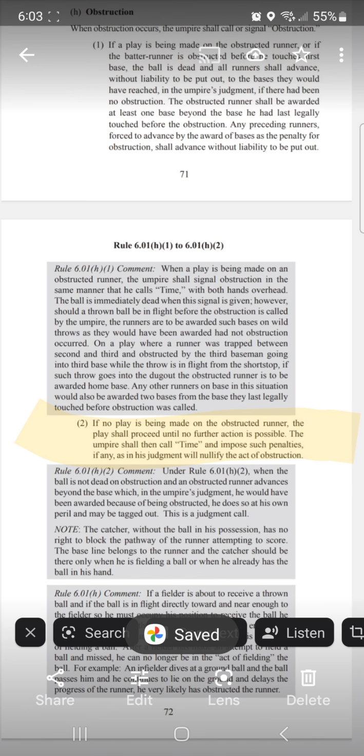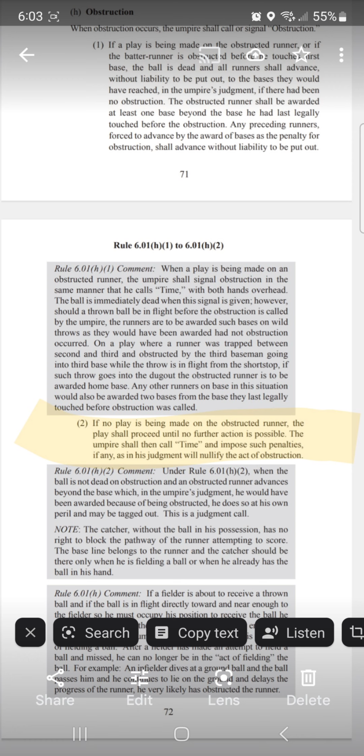Let's take a look. Like I mentioned, there's two types of obstruction. Type 1: a play is being made on the runner, so think like a rundown. Type 2 is what we're looking at here: there is no play being made on the runner. The ball's up the line, the ball's on the other side of the field, whatever it happens to be. If no play is being made on the obstructed runner, the play shall proceed until no further action is possible. Let the play happen. Don't call time right away. Point to it, say that's obstruction, call it out, but let the play finish.